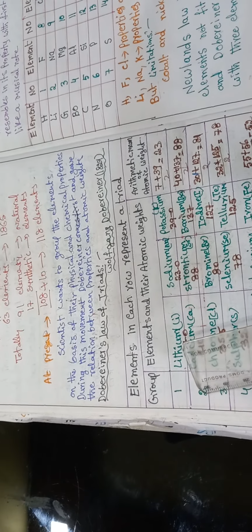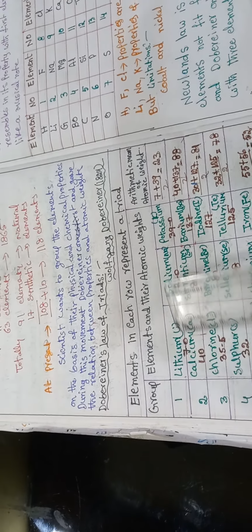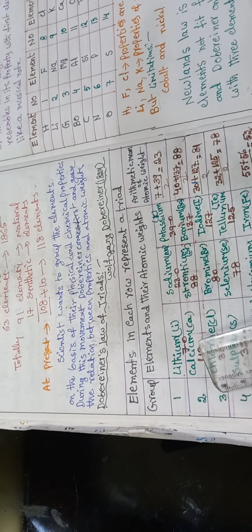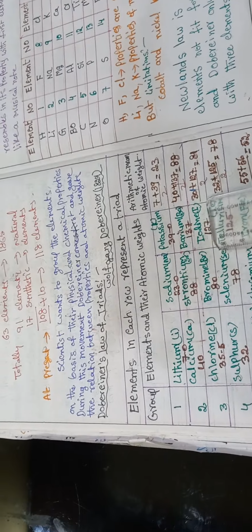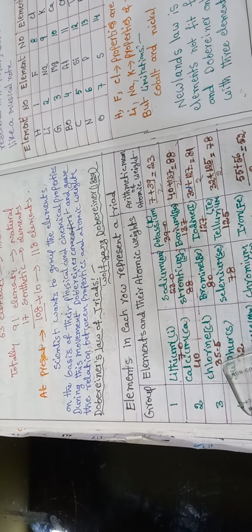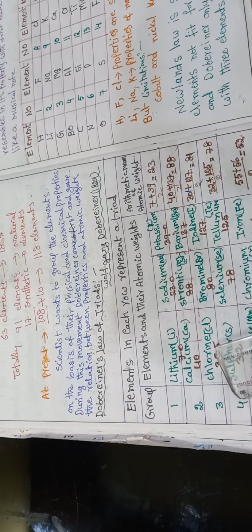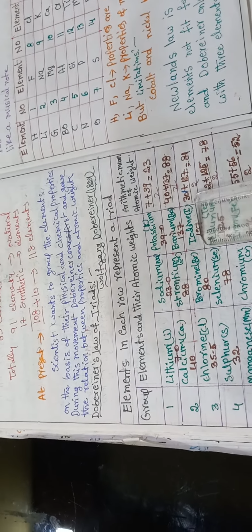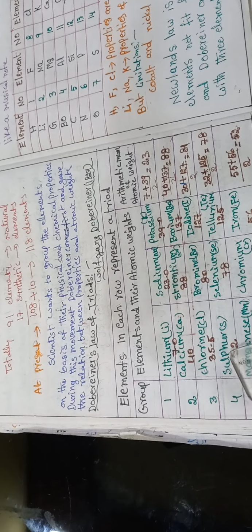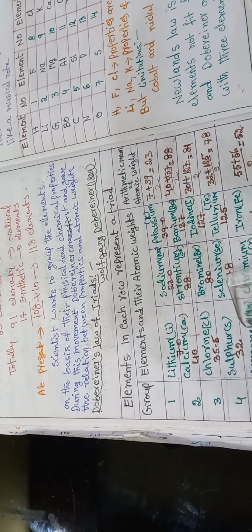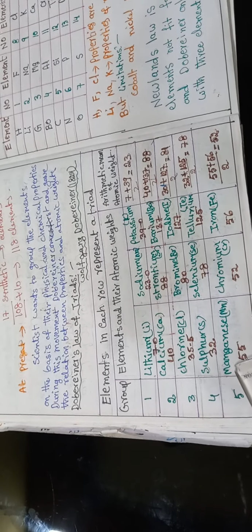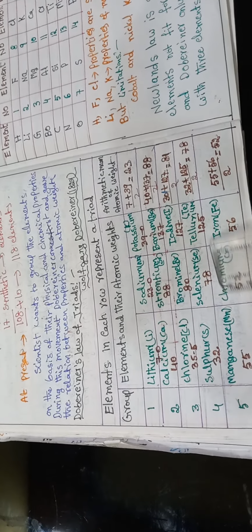The first group is lithium, sodium, potassium. Second, calcium, strontium, barium. Third group, chlorine, bromine, iodine. Fourth group, sulfur, selenium, tellurium. Fifth group, magnesium, chromium, iron.